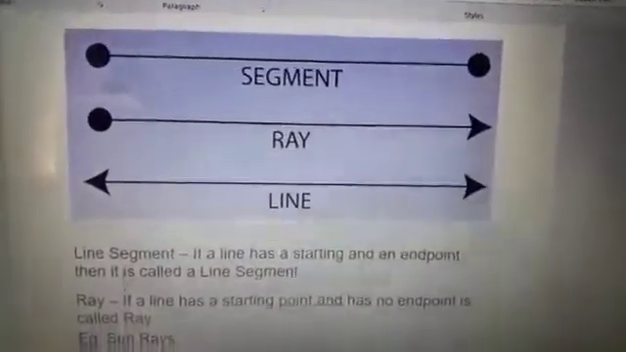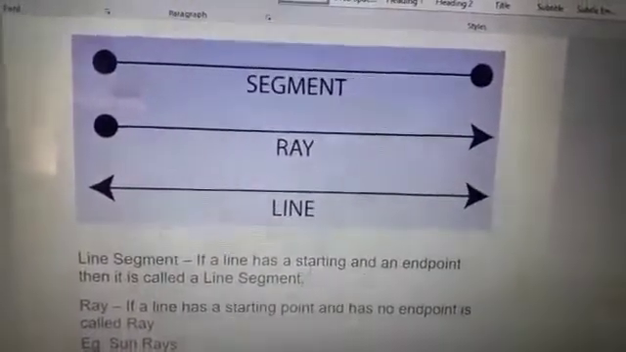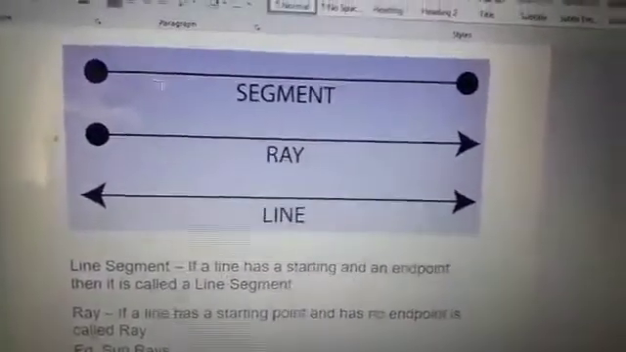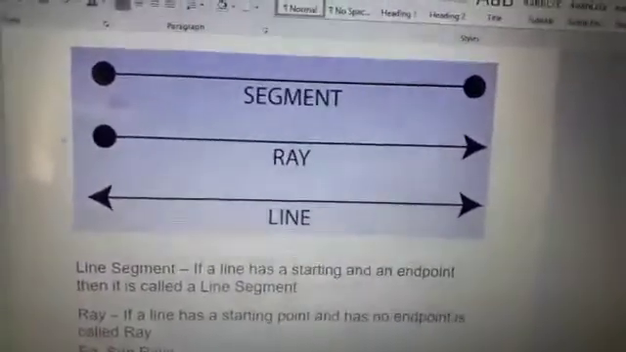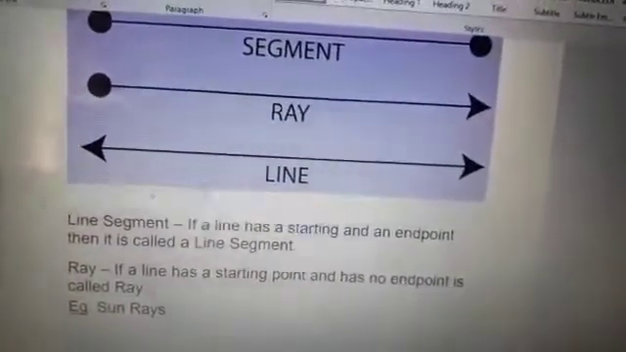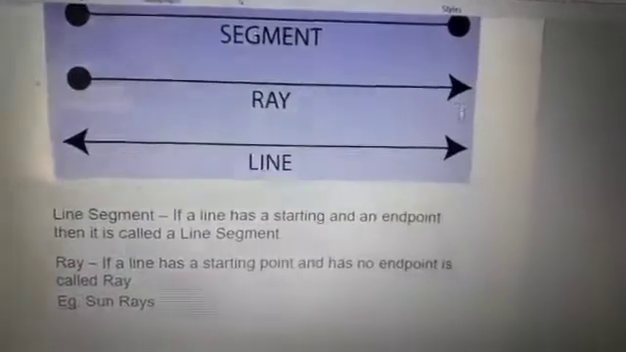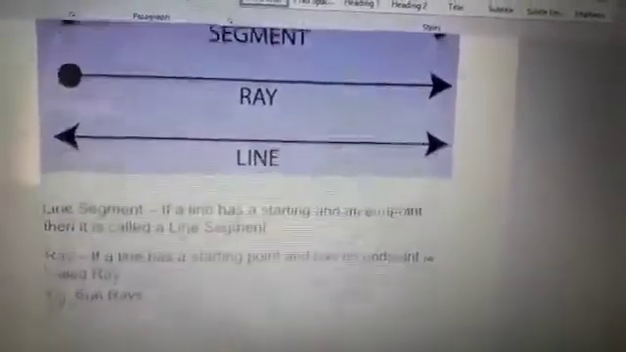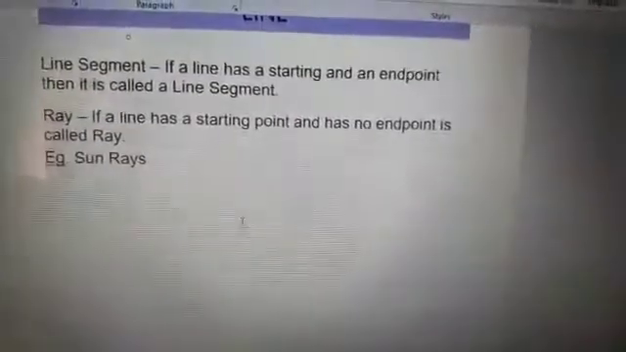Now come to line segment. If a line has a starting point and an end point, it is called a line segment, meaning a particular distance is there. Now see what is a ray. If a line has a starting point but no end point, it is called a ray. You can see the example. We know that sun rays start from the sun but have no end points.